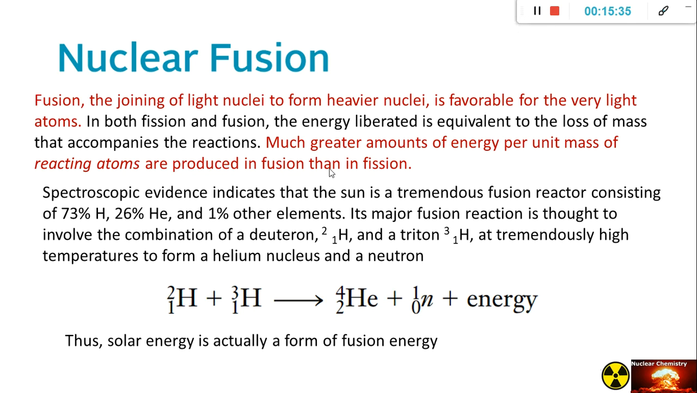Spectroscopic evidence indicates that the sun is a tremendous fusion reactor consisting of 73% hydrogen, 26% helium, and 1% other elements. Its major fusion reaction is thought to involve the combination of a deuteron, or deuterium, and a triton at tremendously high temperature to form a helium nucleus and a neutron. So the equation is here. We have a deuterium with the addition of tritium. It forms an alpha particle, a neutron, and energy. Thus, solar energy is actually a form of fusion energy.